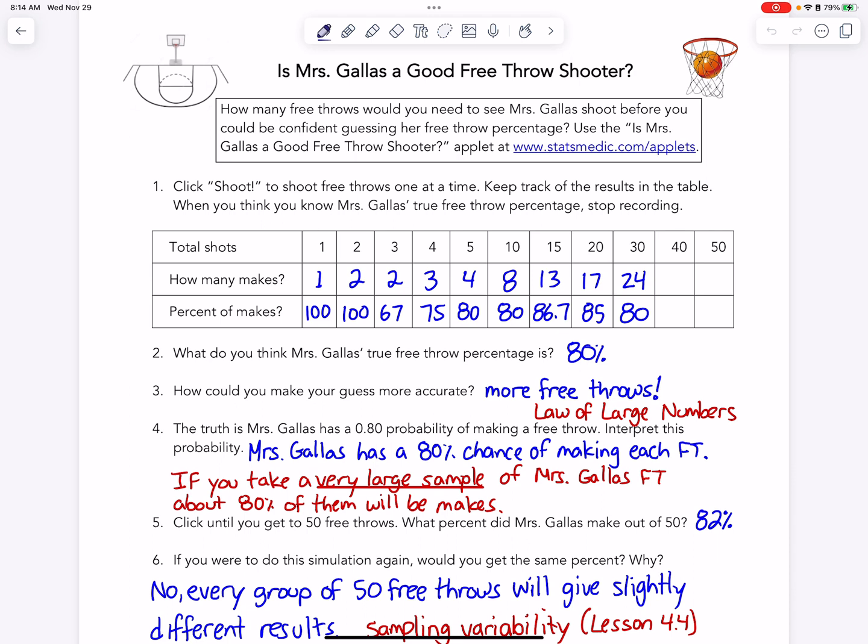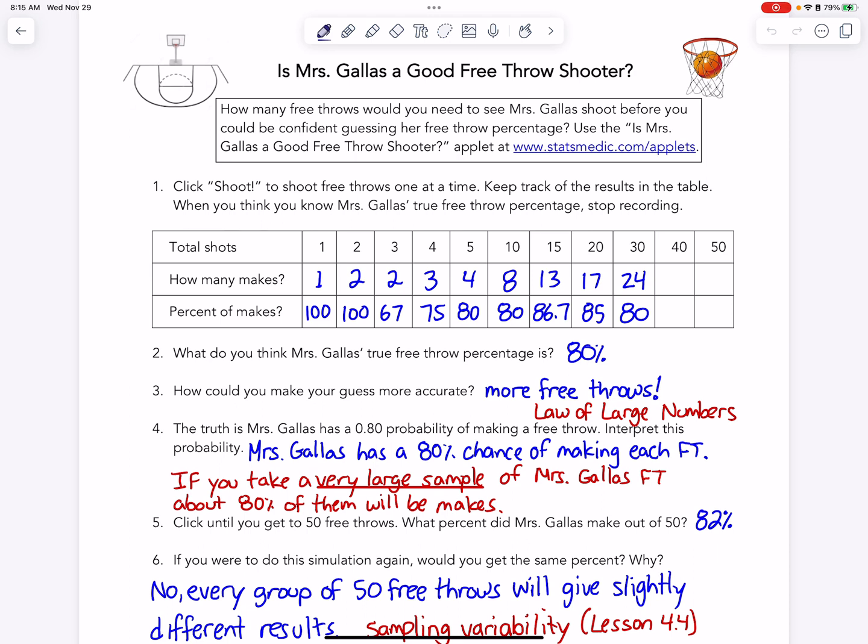We noticed that the more throws we made, the more accurate it was, because you can see it started at 100% and then dropped down to 67%, and then jumped up, and then started to settle towards 80% as we had more and more throws. That's called the law of large numbers. What the law of large numbers does is as my sample size increases, the sample probability gets closer and closer to the actual probability.